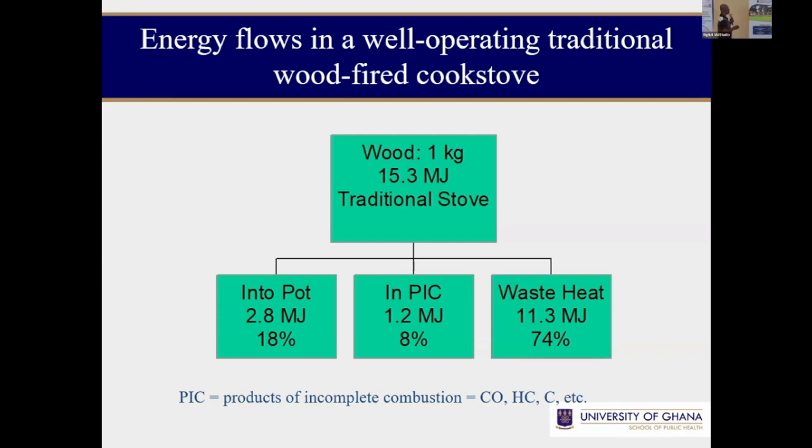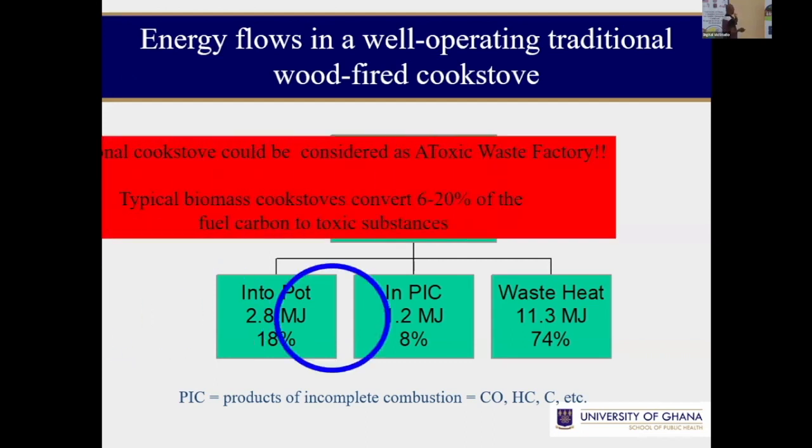However, in a traditional stove system, if you burn 1 kilogram of wood, only about 18% of that energy goes into heating the pot. 11.3% is wasted as heat, and then 8% is used in generating the bad chemicals. That's the more reason why in enclosed kitchens, the kitchens seem to be very hot, because most of the energy that is required to heat the pot is wasted as heat.